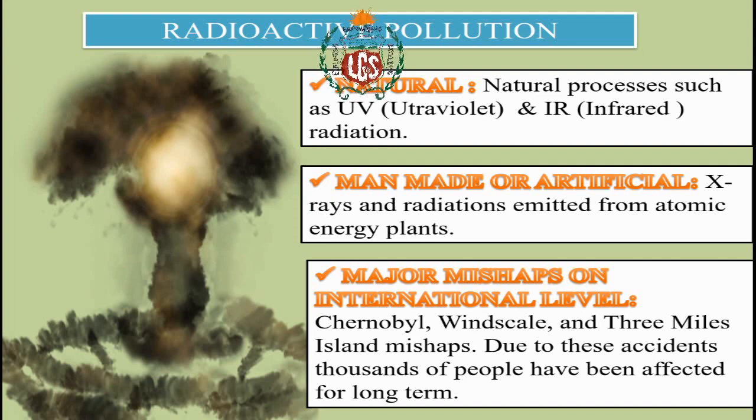Man-made or artificial X-rays and radiation emitted through atomic energy plants. Of course, for growth and development, we have atomic energy plants that are being used. These atomic energy plants, what are they using? They are using atoms. They are playing with the atoms, the nucleus of the atom. And when they use these radioactive elements, what are these radioactive elements doing? If there is a leakage, it will cause huge damage.